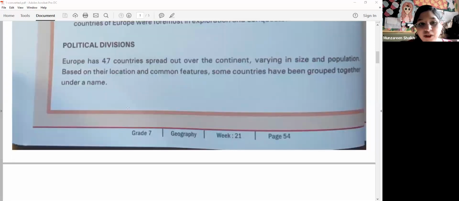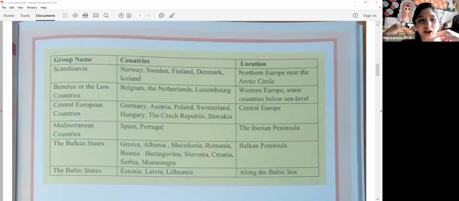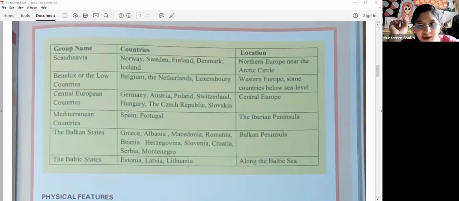So, based upon their location and common features, some countries have been grouped together under a name. All right. So you just need to remember that because of different sizes and different populations, the countries have been divided into 47 countries. Let's see the table now. Okay, you have the group name, you have the countries, and you have the location. Based upon that, all these group names you need to remember. You need to learn by heart the countries and the location.